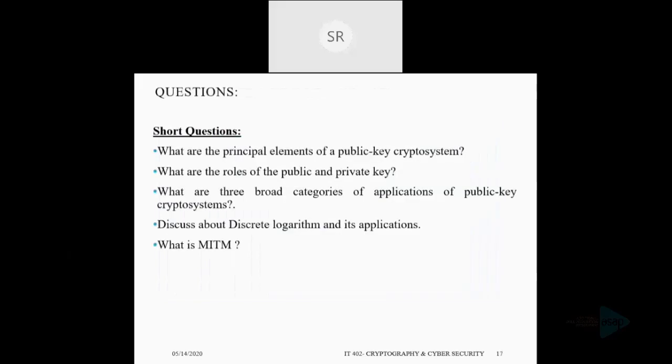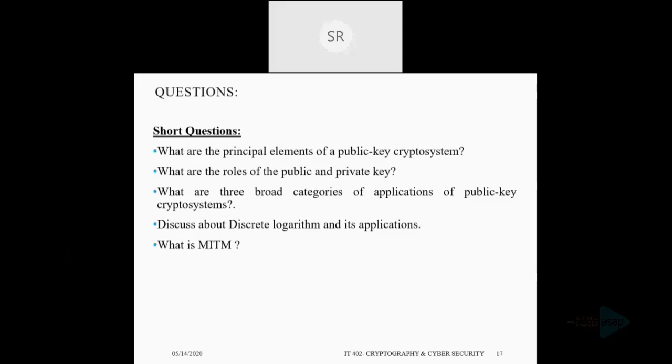See, these are the main questions that you can expect from this topic in the case of university exams. As short questions, you can expect: what are the principal elements of a public key crypto system? You know the 6 key ingredients of a public key crypto system: plain text, ciphertext, private key, public key, encryption algorithm, decryption algorithm. Then the second question is, what are the roles of public and private key? I hope you know this.